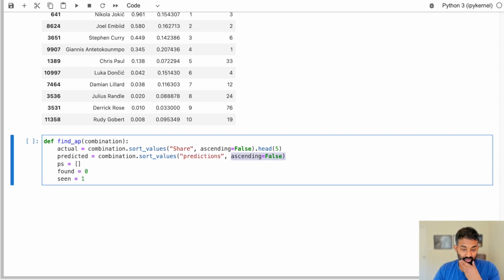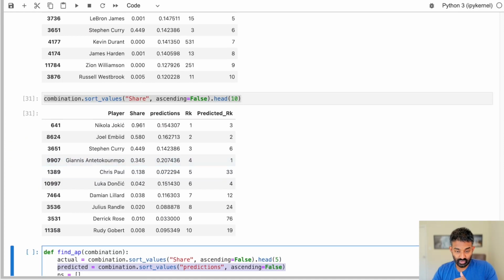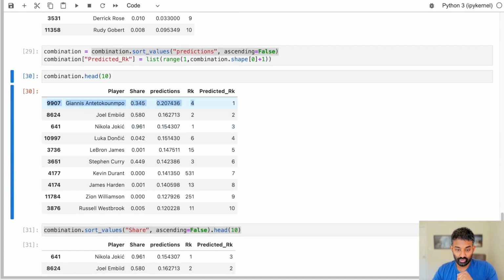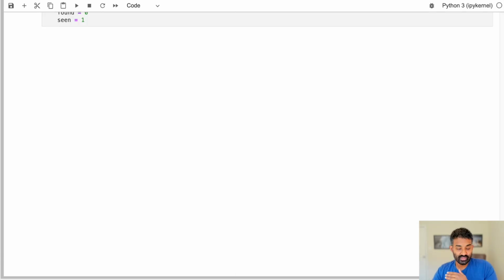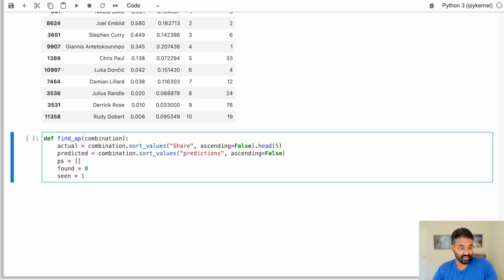And we'll just go down our predictions, and we will keep count of how many of the top 5 MVPs we found and how many total records we've seen. So for example, this is sorted by predictor. So we go to our first row, we found Giannis, he is top 5. So we give ourselves a point for that. Then we find Joel Embiid, he's also top 5, so we give ourselves a point for that. Then we find Nikola Jokic, he's also top 5, we give ourselves a point for that. Then we find Luka Doncic, who is not in the top 5, then LeBron James. Then we find Steph Curry, so we give ourselves a point, but we penalize ourselves because Steph Curry was not in our predicted top 5. And then so on. So I'm going to write this out, and hopefully it becomes a little bit more clear how this actually works.